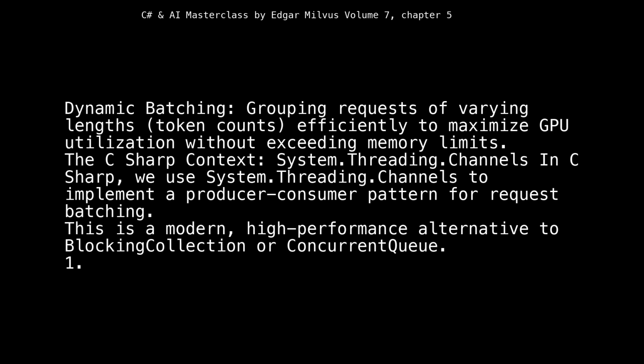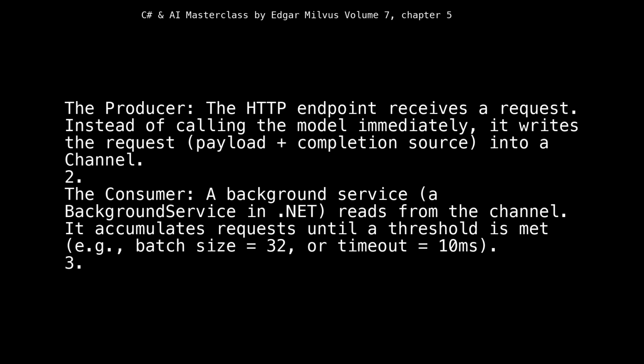The C# context: System.Threading.Channels. In C#, we use System.Threading.Channels to implement a producer-consumer pattern for request batching. This is a modern, high-performance alternative to BlockingCollection or ConcurrentQueue. 1. The producer, the HTTP endpoint, receives a request. Instead of calling the model immediately, it writes the request, payload plus completion source, into a channel. 2. The consumer, a background service in .NET, reads from the channel. It accumulates requests until a threshold is met, e.g., batch size equals 32, or timeout equals 10 milliseconds.